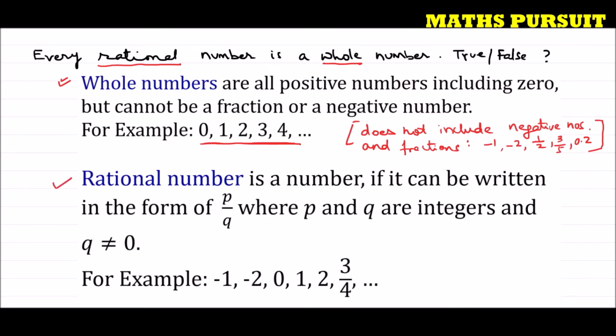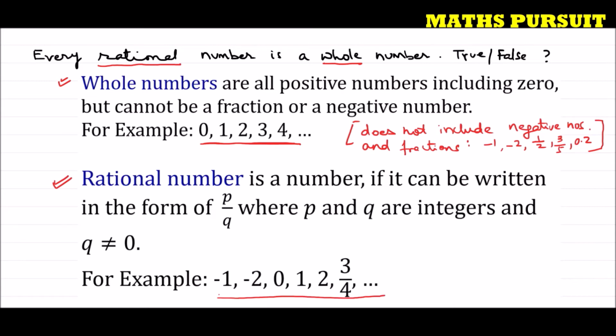Now let us look here for the definition of rational number. Rational number is a number if it can be written in the form of P upon Q, where P and Q are integers and Q is not equal to 0. This is what the definition of rational number says. Now if you look here to the examples, you could see that it includes -1, -2, 0, 1, 2, like 3/4 or 4/5, 7/6. So these are all rational numbers.